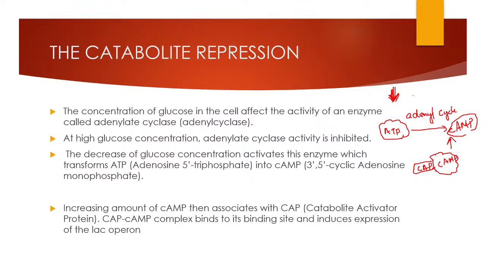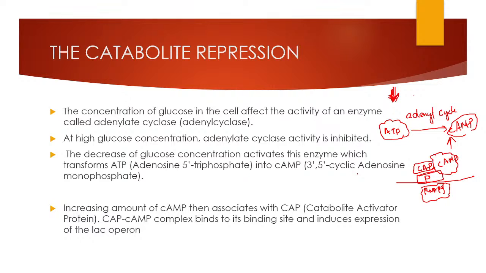This then binds with the promoter, so it will enhance the RNA polymerase binding to the promoter site. So this is the need for cyclic AMP in the lac operon, because the promoter is not strong, and the RNA polymerase cannot come and bind to the promoter.